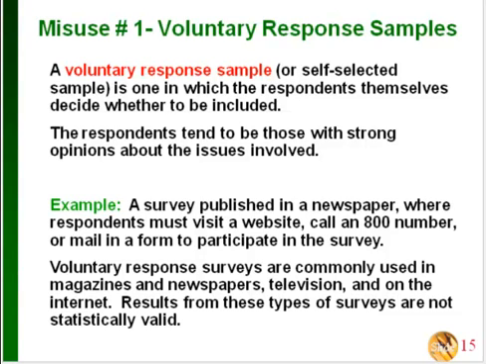And the problem with this type of sample is that the people who do respond tend to be people with strong opinions about the issues. So for example, if you see a survey in a newspaper or a magazine where either the respondents have to visit a website, or they have to call an 800 number, or they have to mail something in to participate in the survey, that would be a voluntary response sample because they're choosing whether to respond or not.